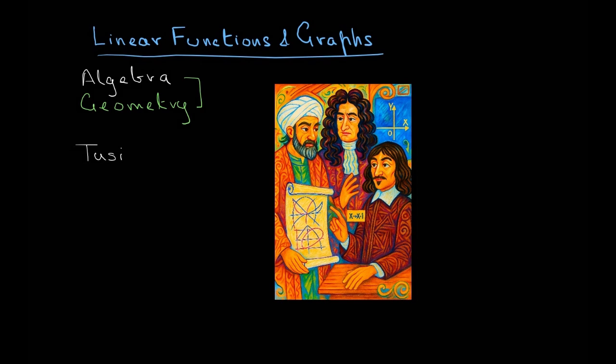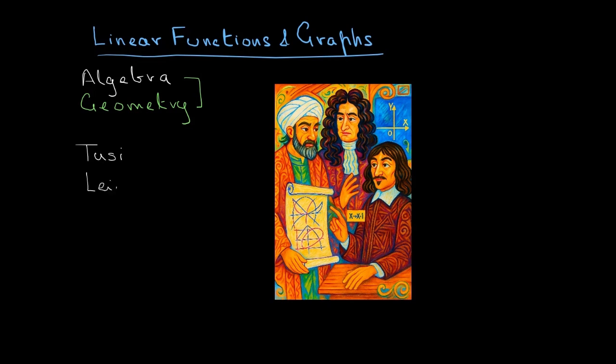Then the second gentleman is Leibniz, a German mathematician around the 17th century, and he really very explicitly states what a function is, which is different from what Tusi did. Tusi had ideas that were not very clear, in the 12th century. Leibniz in the 17th century really lays out what a function is. He's also, incidentally, the founder of a very important branch of mathematics called calculus, that you will study when you go to A-levels.